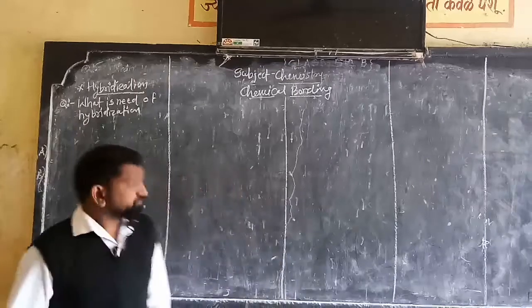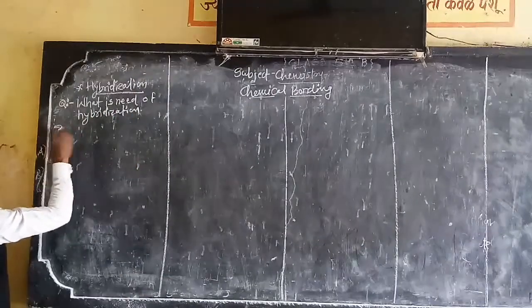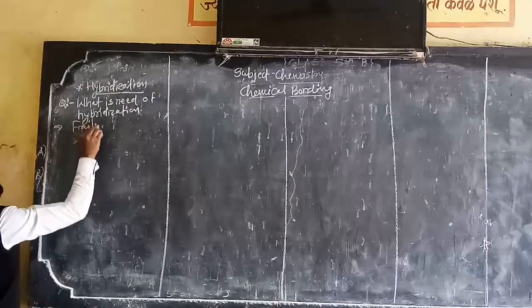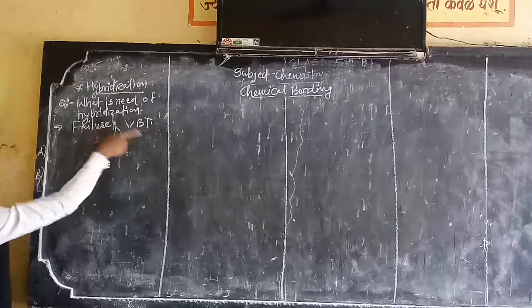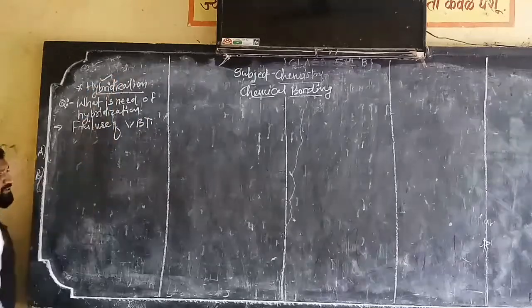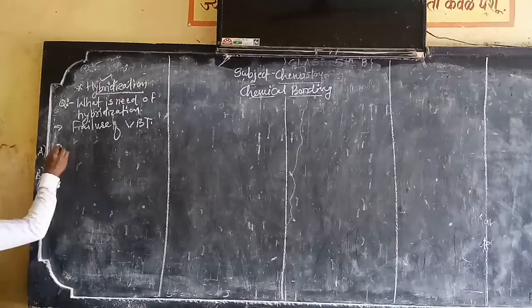So the first reason is the failure of VBT; because of the failure of VBT, hybridization takes part.